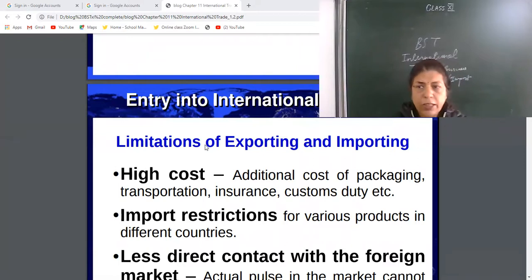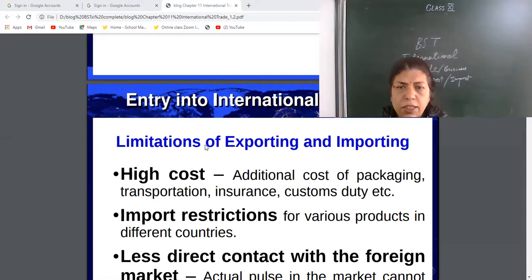Then transportation. In domestic trade, you can supply the goods by roadways and railways, which are easily available. But for international business, for export and import, the transportation modes are costly, because airways and waterways are both a little more costly than domestic trade. That's a high cost. And insurance is necessary.